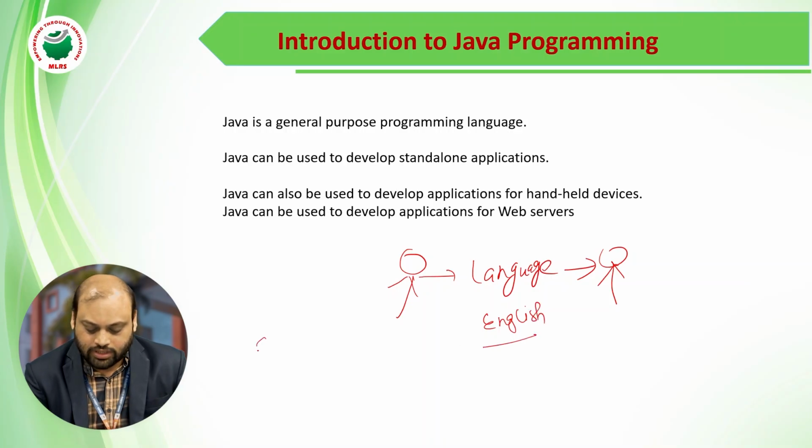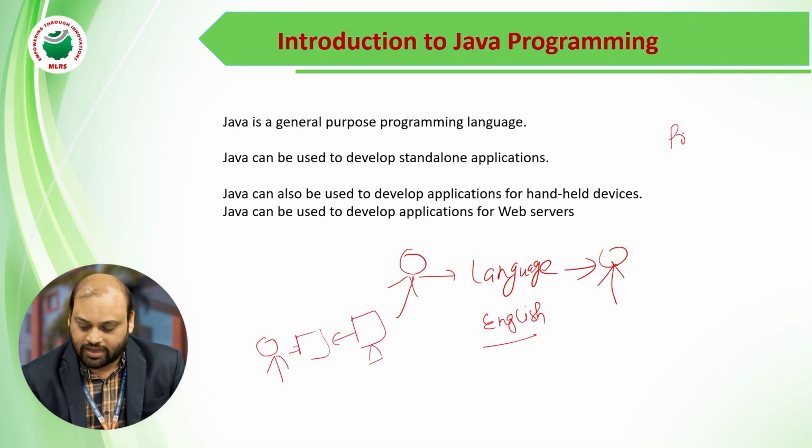If a person wants to communicate with a system, we require a language. That language is generally called a programming language. So Java is a programming language. If we want to write or communicate with a system, we need a programming language.